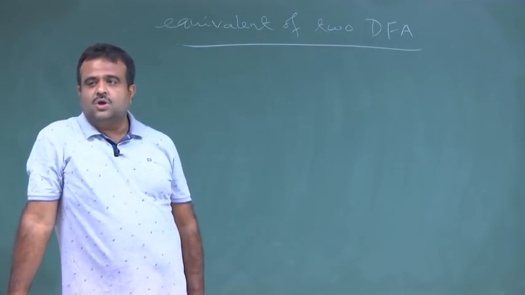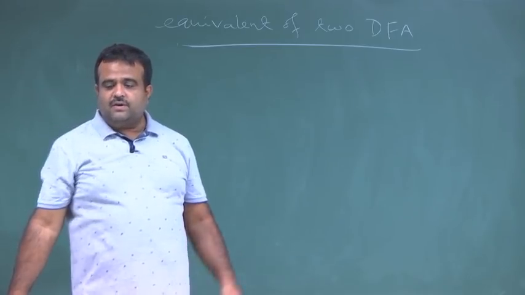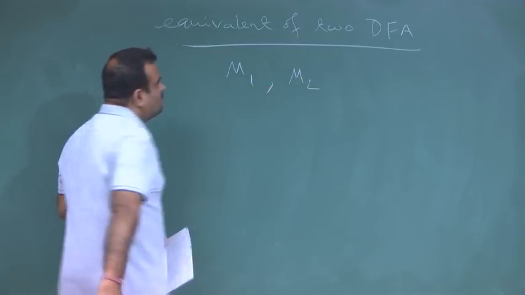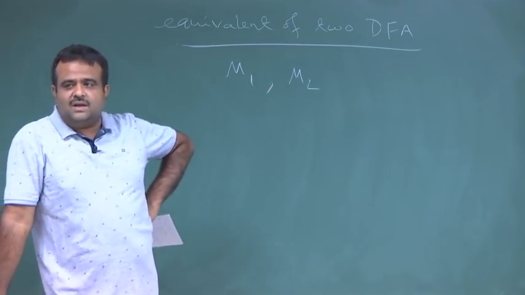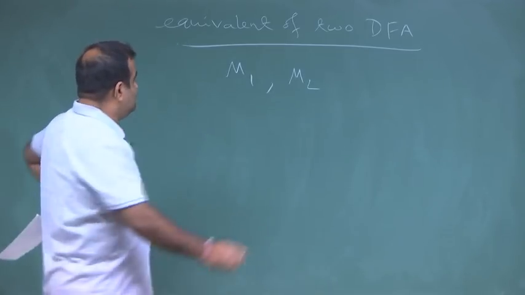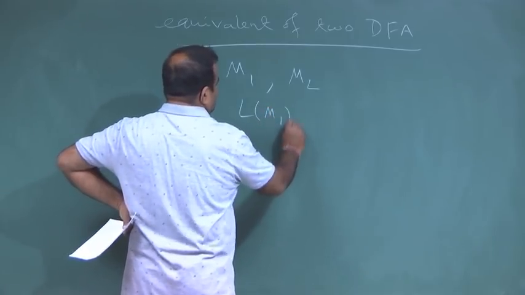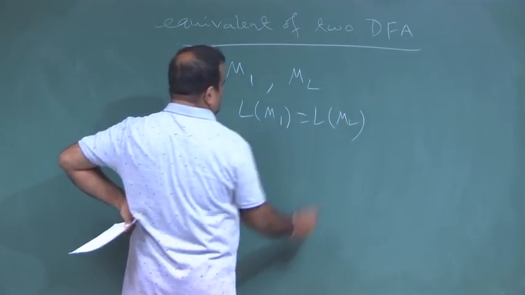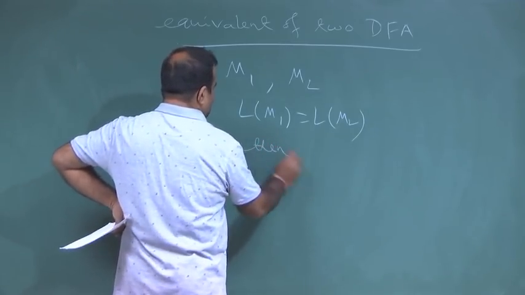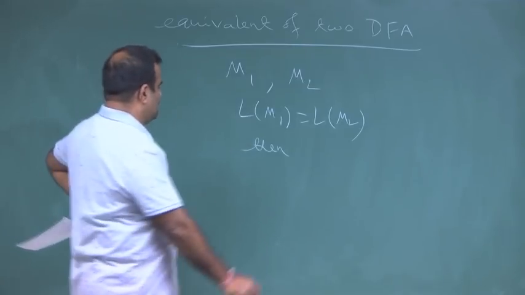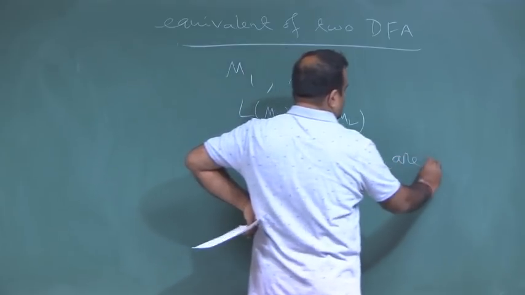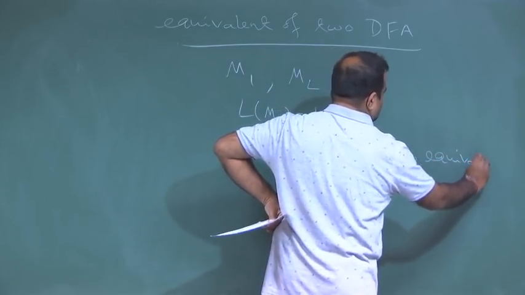So, that means given two DFAs, say M1 and M2, we want to see whether they are equivalent or not. So, what do we mean by they are equivalent? Equivalence means they are accepting the same language, that means if L of M1 is L of M2, then we say these two DFAs M1 and M2 are equivalent.